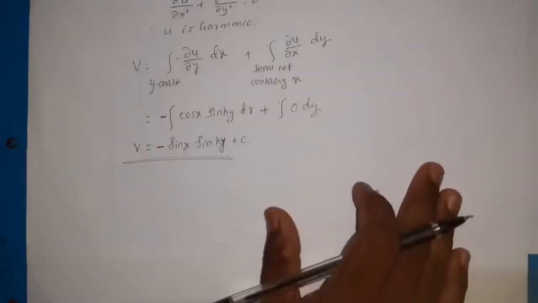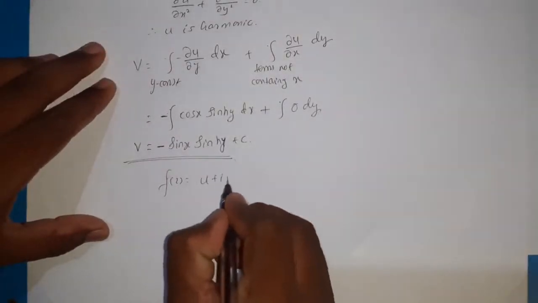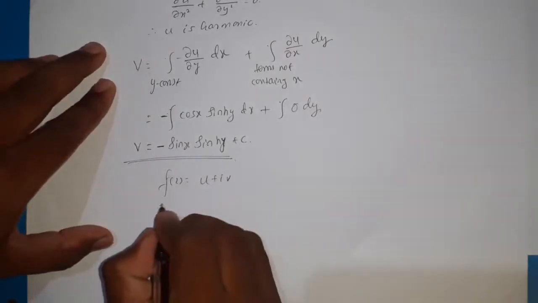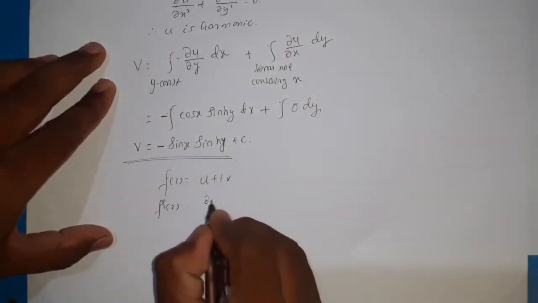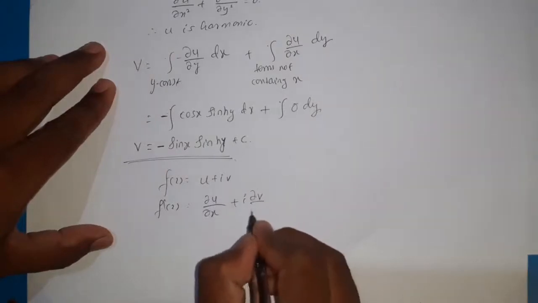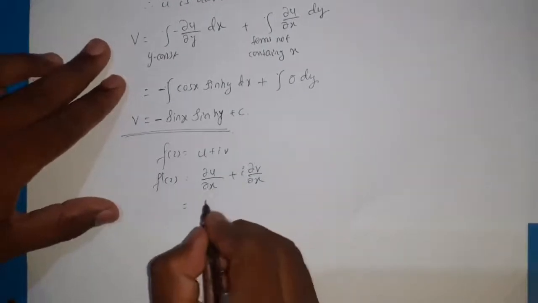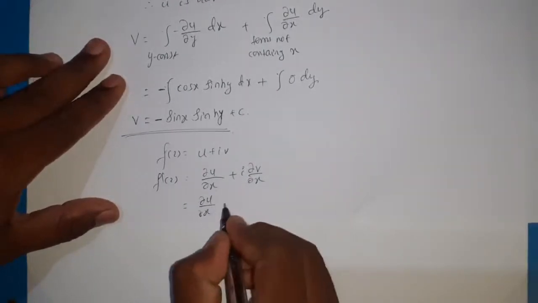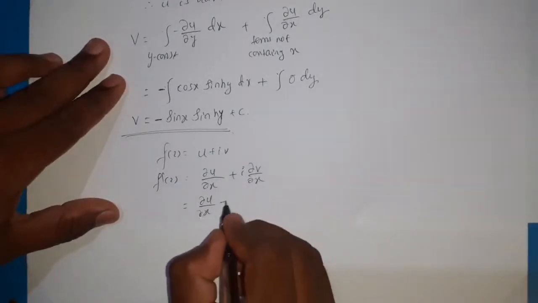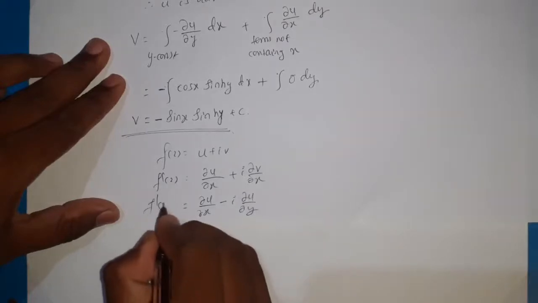So here let us consider f(z) equal to u plus iv, and f'(z) becomes ∂u/∂x plus i into ∂v/∂x. Since only u is given, we need to replace that ∂v/∂x by minus ∂u/∂y, that is f'(z).